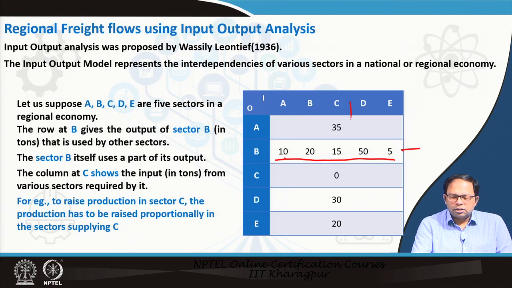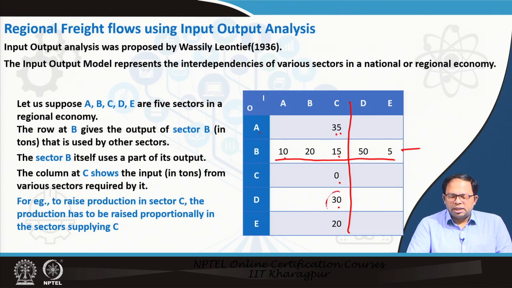If I look into this column C, I see what amount of goods are required from other sectors: I require 35 from A, 15 from B, I require 0 from my own. But in some cases, if I am producing electricity, I may require some electricity to also produce electricity, so there will be some value over there as well.